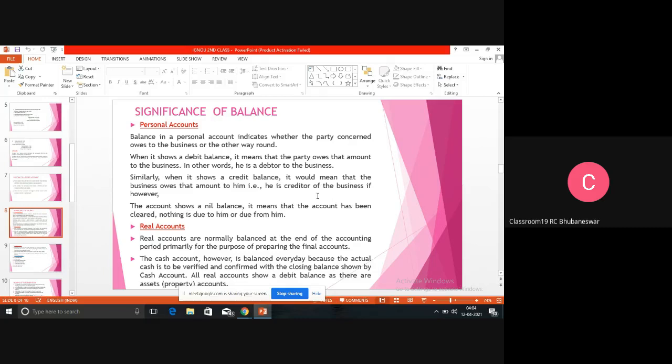That means the person is a debtor. The person has to pay money to the organization. That means the person will give money to the organization if ledger account shows debit balance. So if ledger account shows credit balance, then he is the creditor of the organization. Organization will pay money to that person.